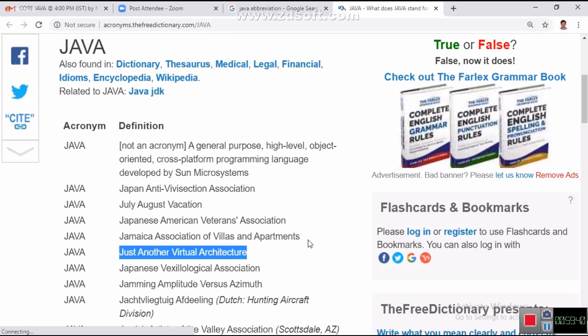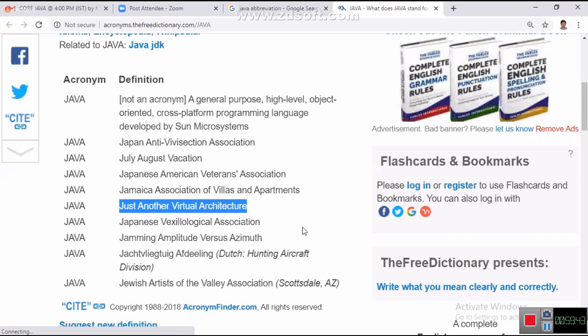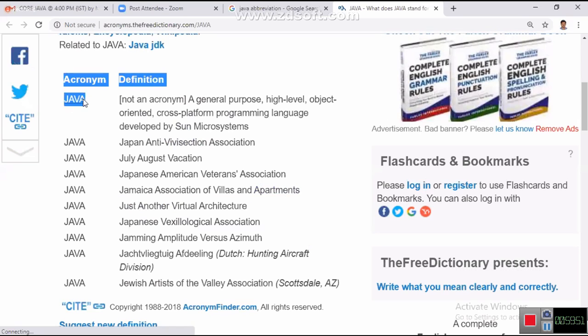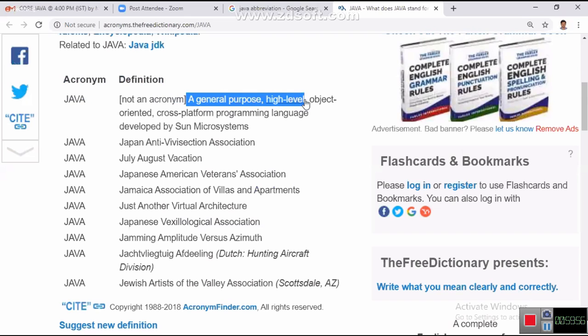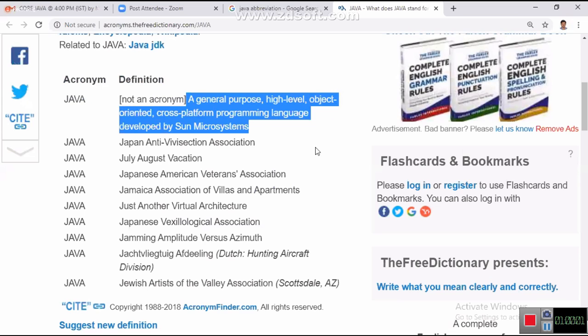Right. So this abbreviation that particular faculty has taken and started teaching. I was surprised. Arey, yaar, from where is he taking it? And then look at there. I have shown another definition. Not an acronym. A general purpose, high level, object oriented, cross platform programming language developed by Sun Microsystems. Okay. Look at there. Japan Anti Vivisection Association. July August vacation. Aha, wonderful. Japanese American Veterinarians Association. Okay.